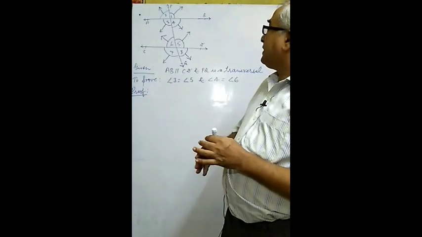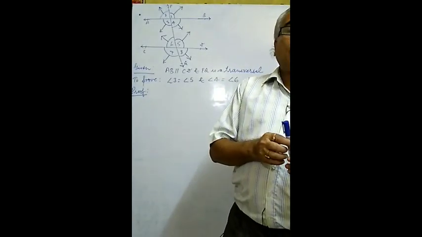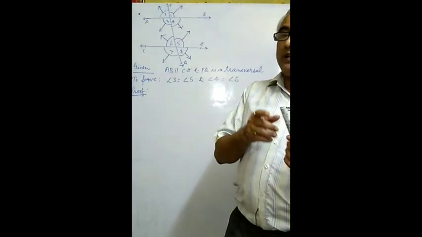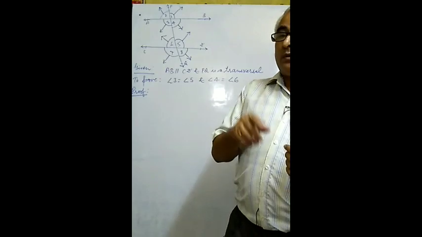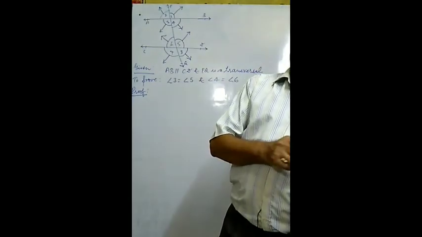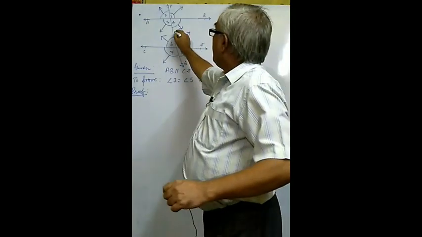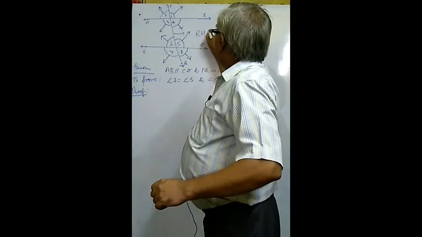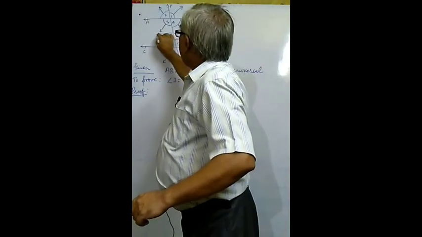And the third property is there, co-interior or co-exterior. For this purpose, we have to take a transversal. We go to the left hand side, we go to the right hand side of the transversal. You may observe this one is the right hand side of the transversal and this one is the left hand side of the transversal.